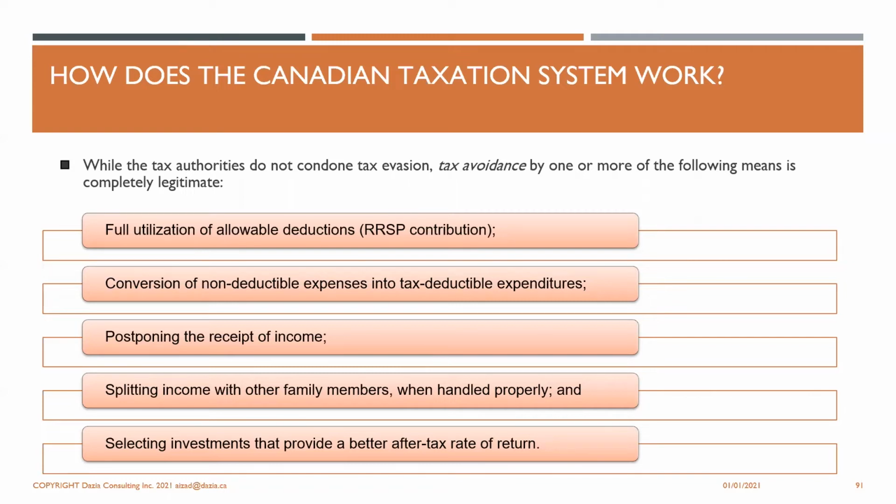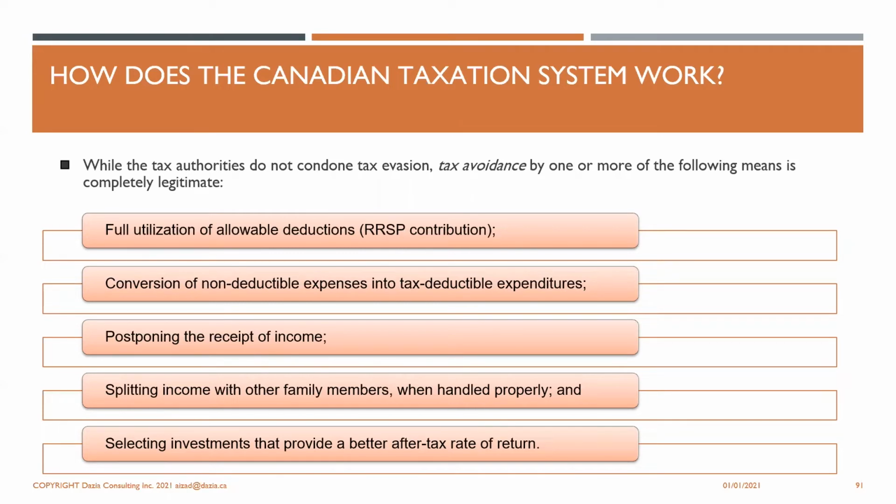The tax authorities do not allow you to evade tax. You must pay the tax that is due, but you can avoid tax in different ways. You can contribute to an RRSP, and that is an example of a deduction. A deduction reduces your taxable income, and there are other deduction ways also.